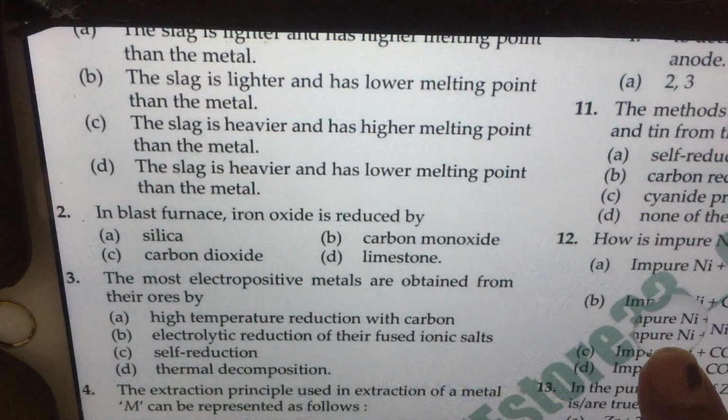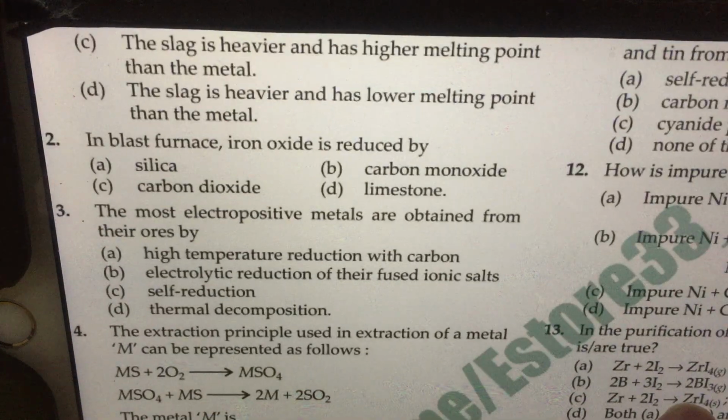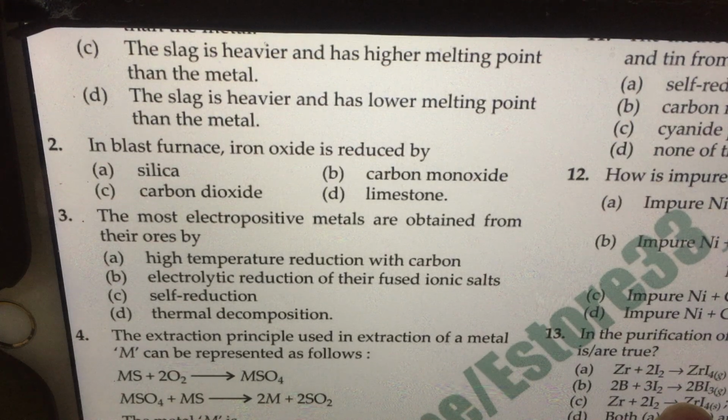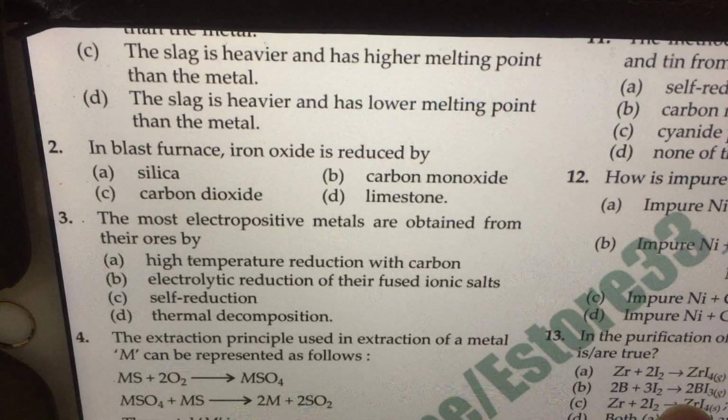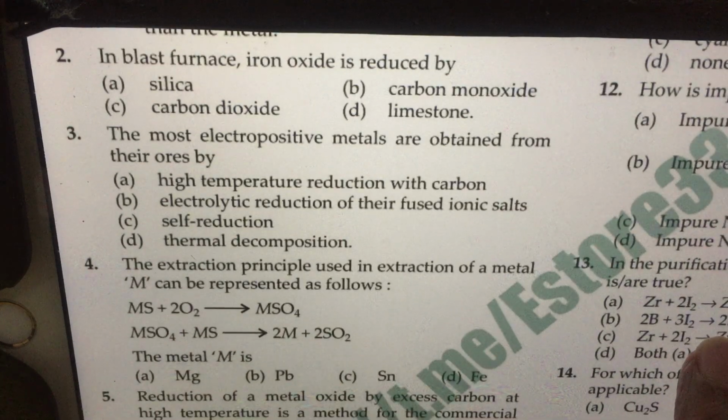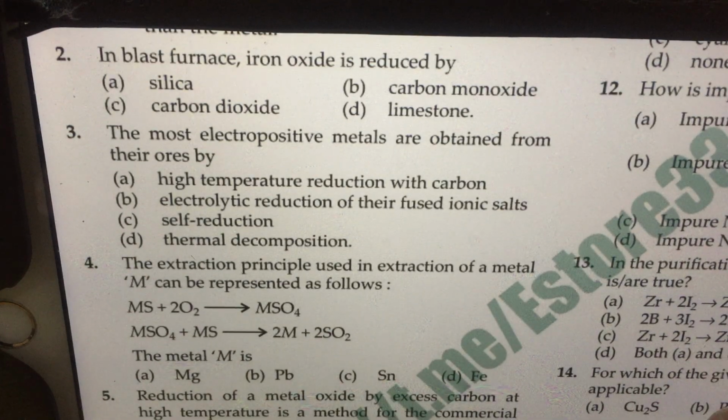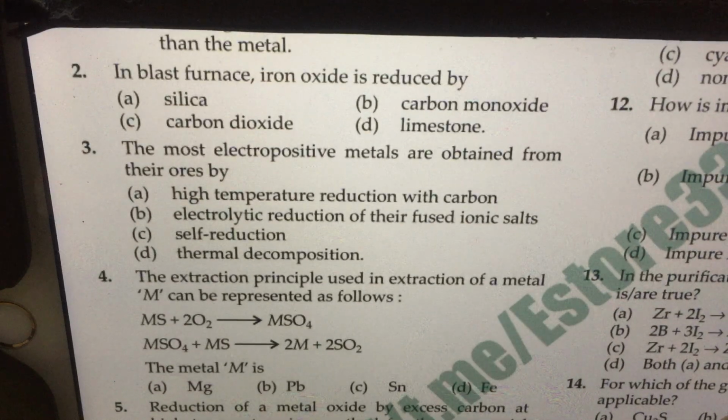Question number 2: in blast furnace iron oxide is reduced by copper monoxide at lower temperature, carbon at high temperature. For details, you can see Ellingham diagram. The answer to this question is B.